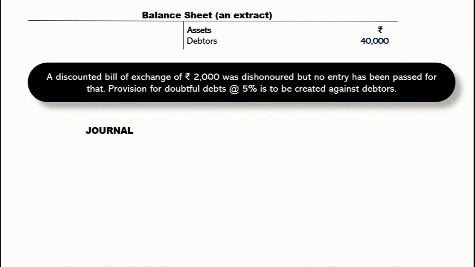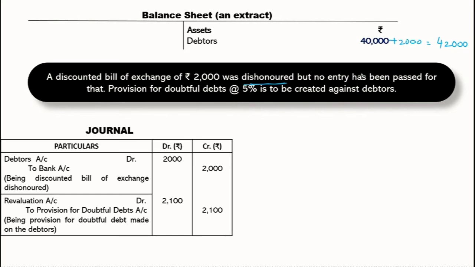So we are going to pass a reverse entry wherein our debtors are going to increase because the bill is dishonored. If my debtors increase by 2,000, what will be my debtors amount now? It is 42,000, and I need to create a provision for doubtful debts of 5%. So I'm going to create my provision on this 42,000, 5% of this amount as a provision for doubtful debts.